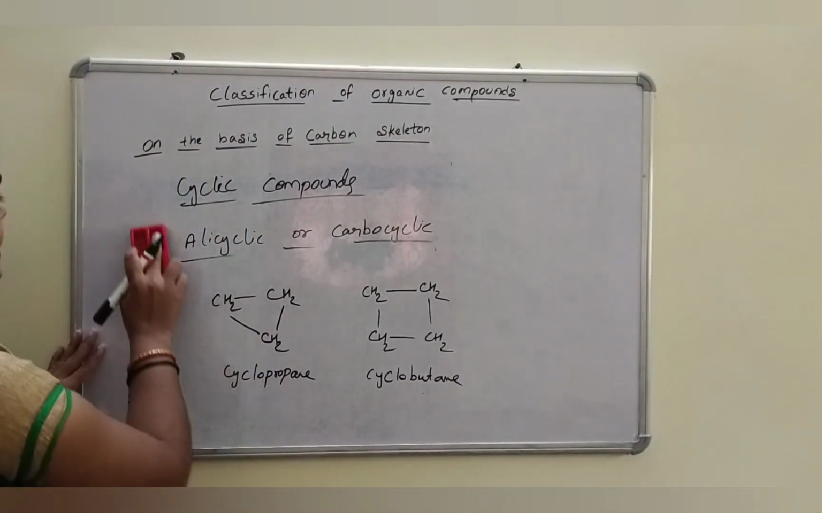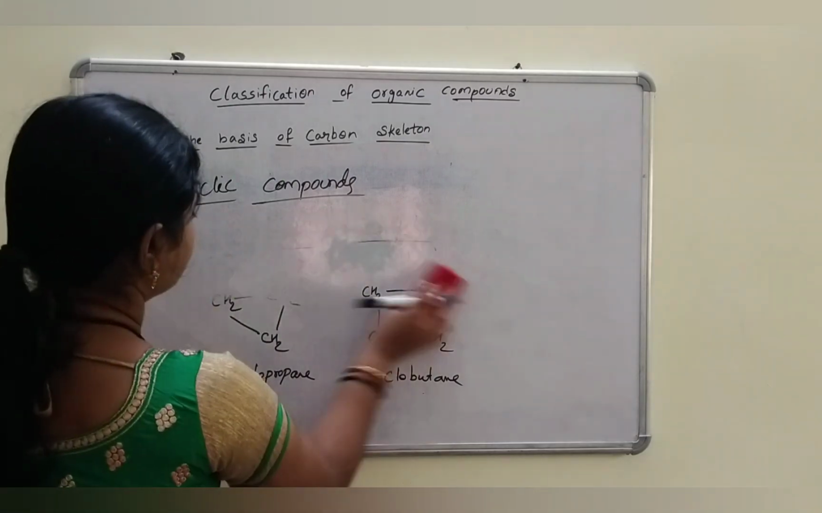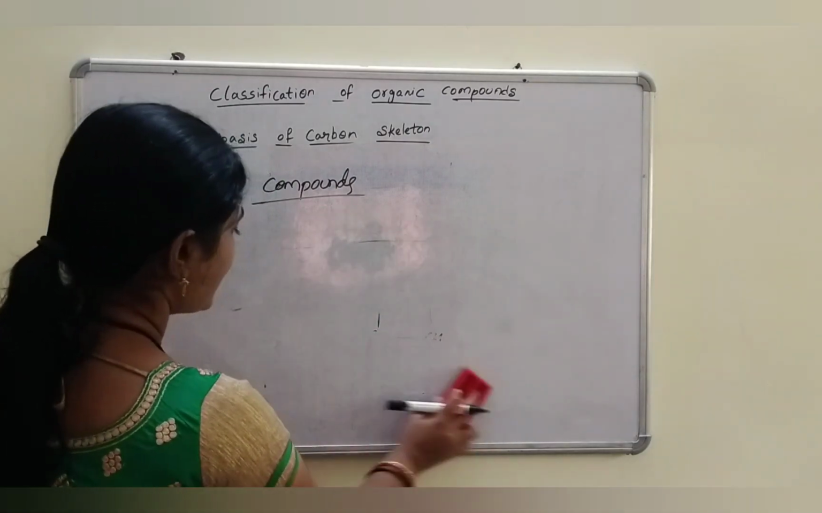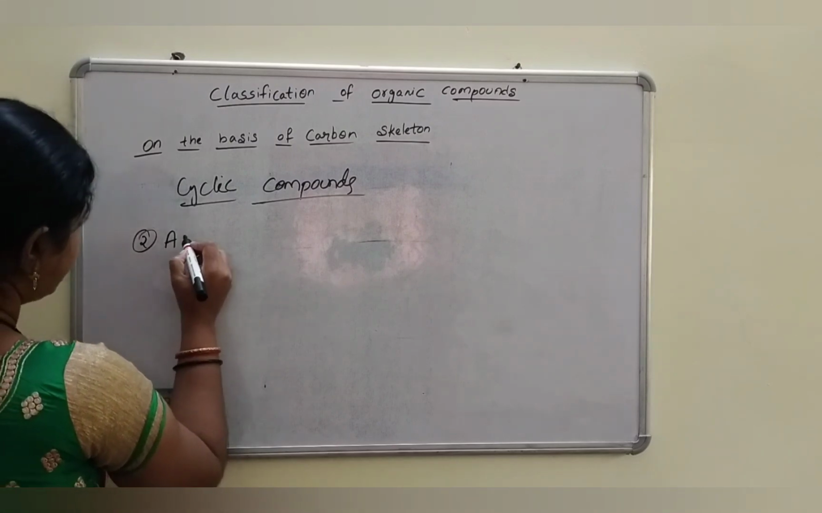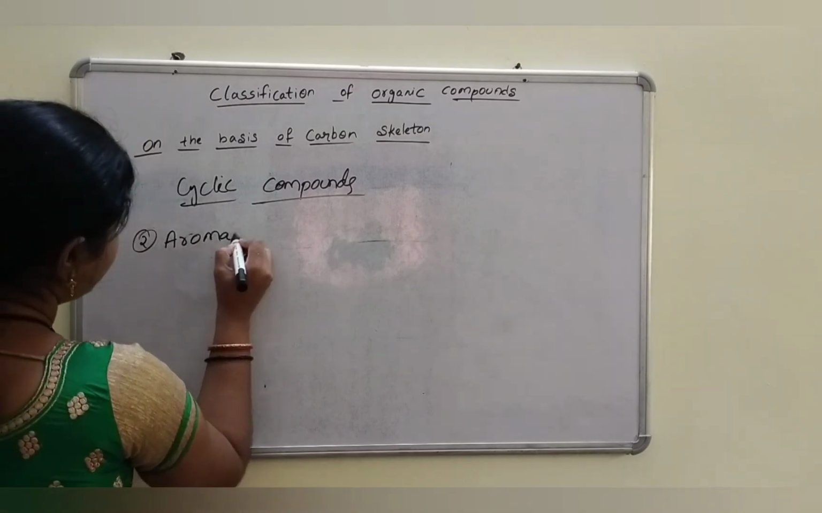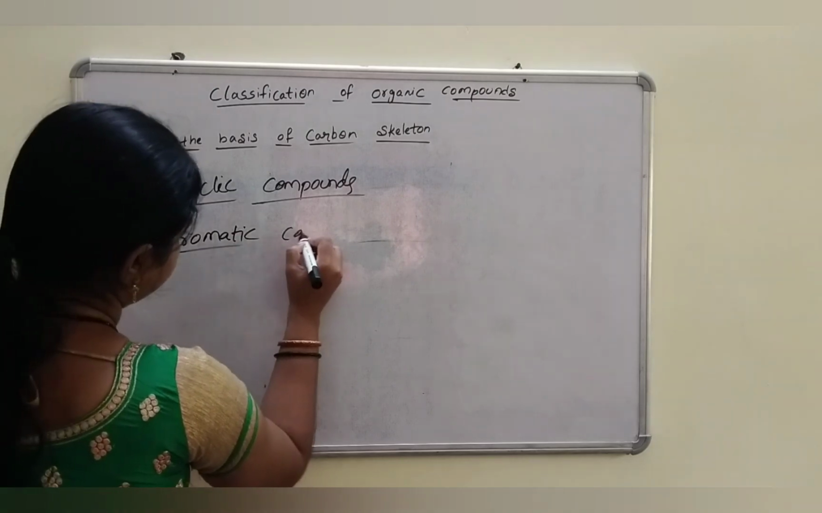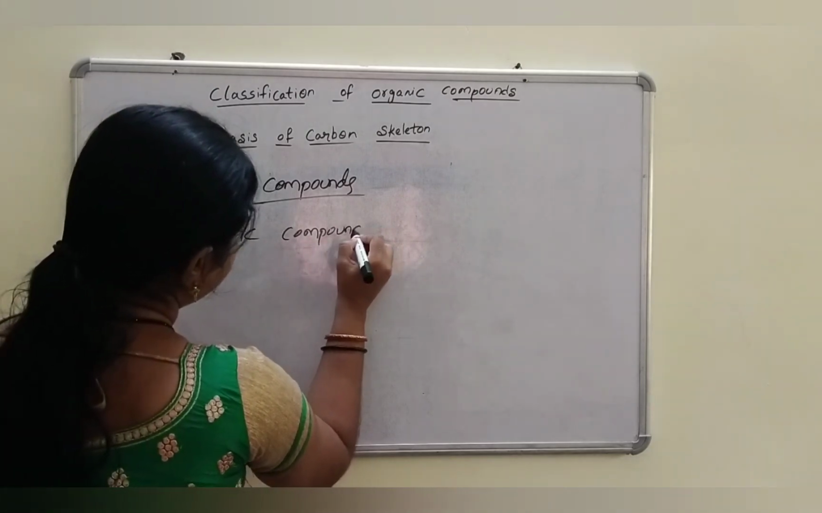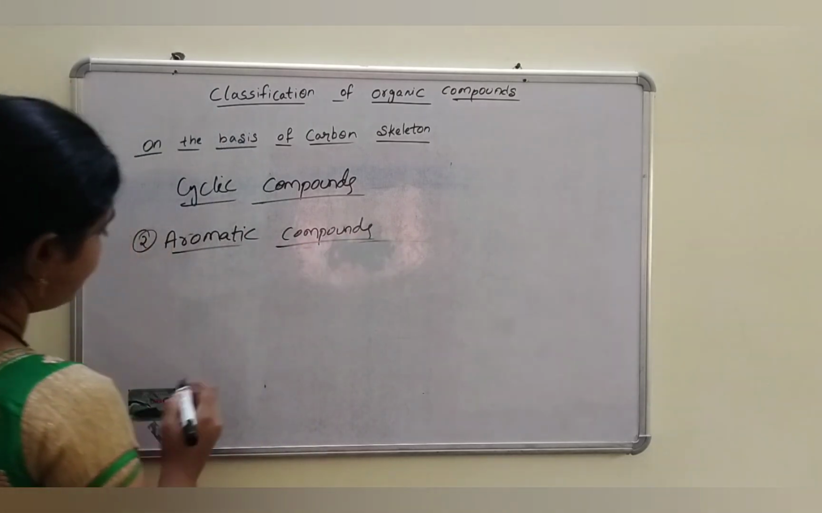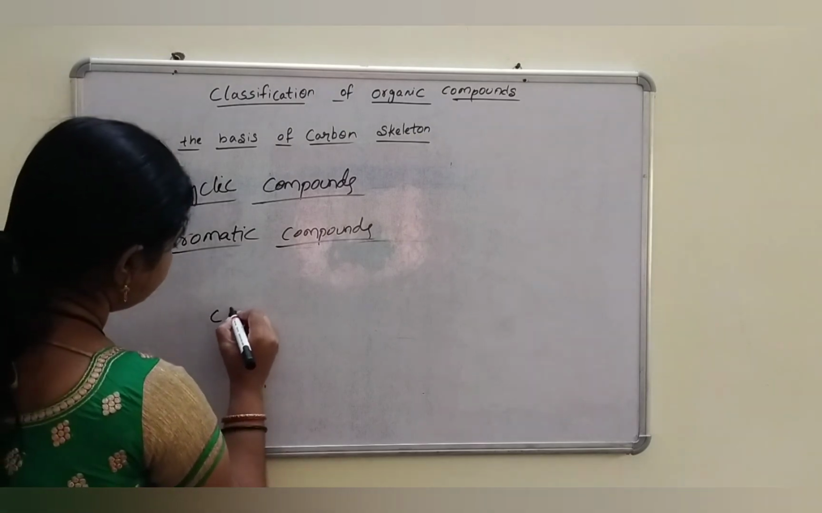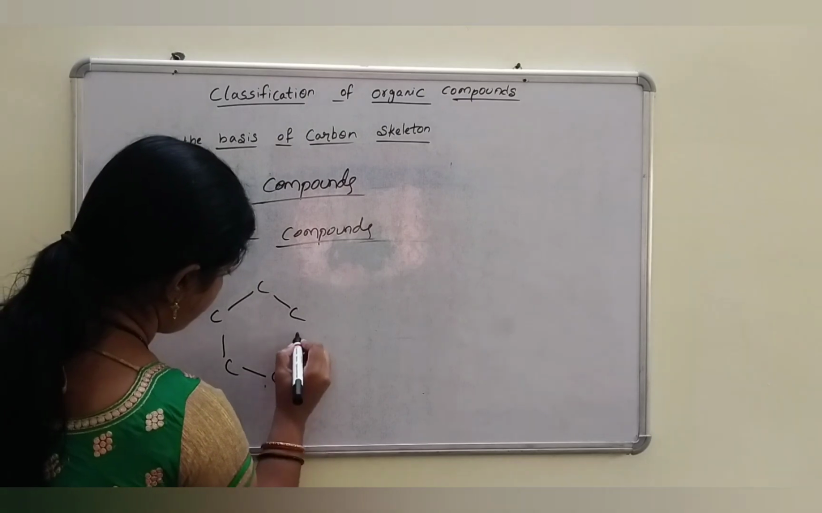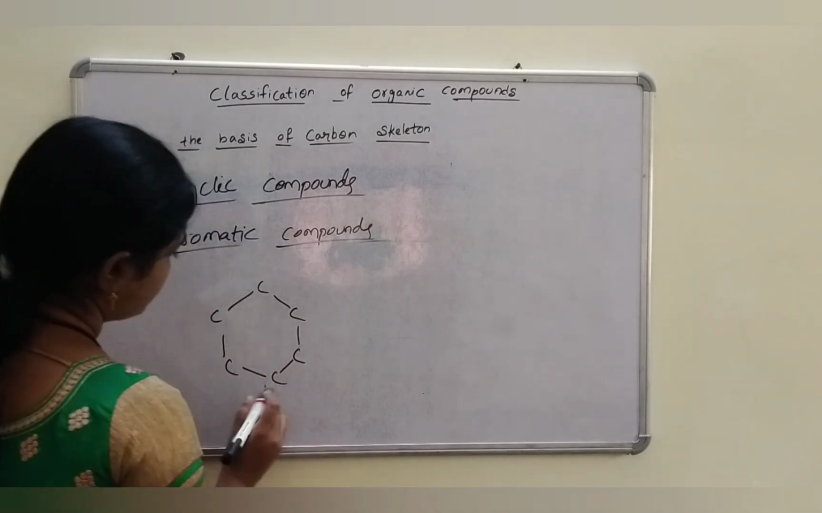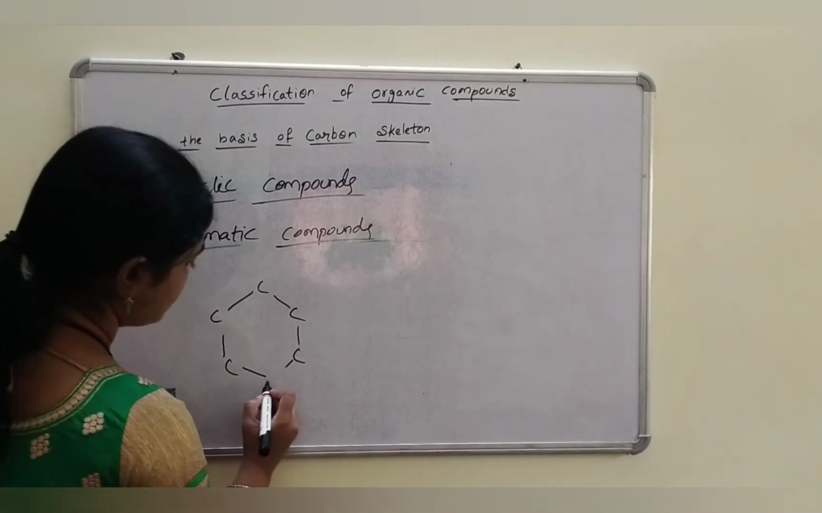And the second type of cyclic compound is aromatic compounds. Let's take an example, benzene.